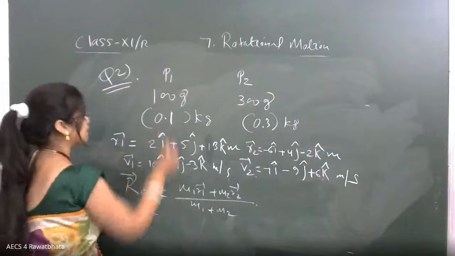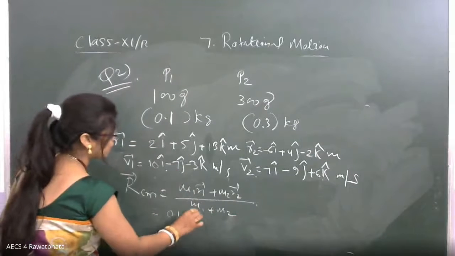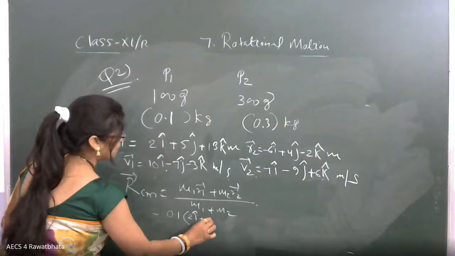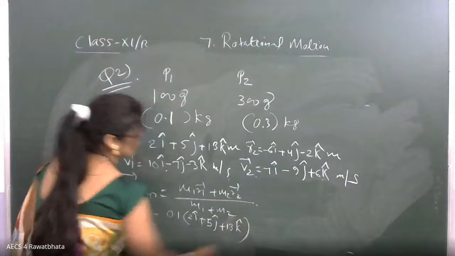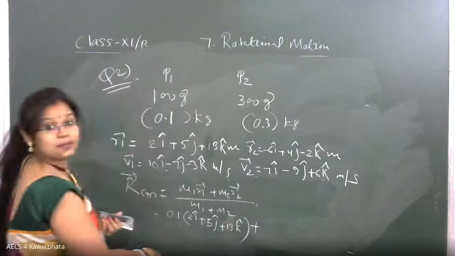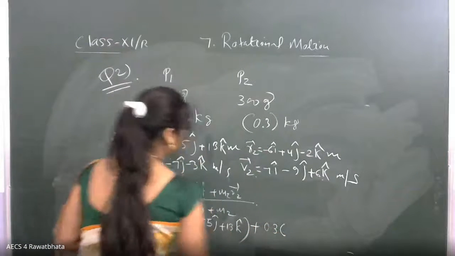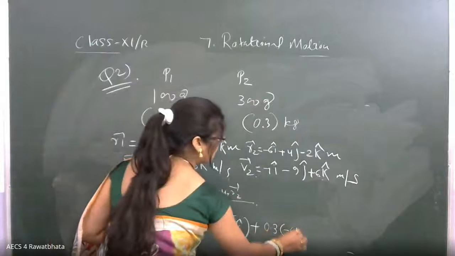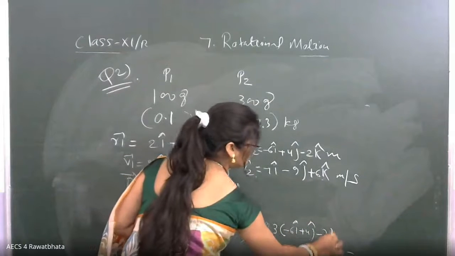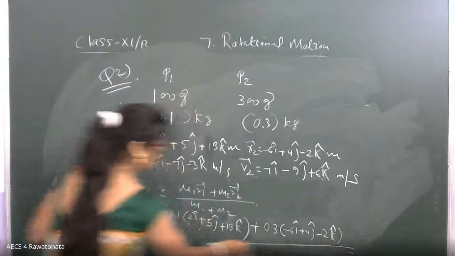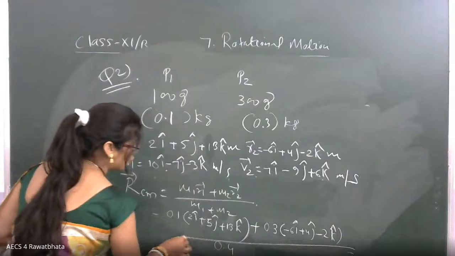So here we are taking 0.1 multiplied by 2i plus 5j plus 13k. Plus, this part is visible, yes. Now the next one is 0.3 multiplied by R2, minus 6i plus 4j minus 2k, whole divided by M1 plus M2, meaning 0.4, dear.